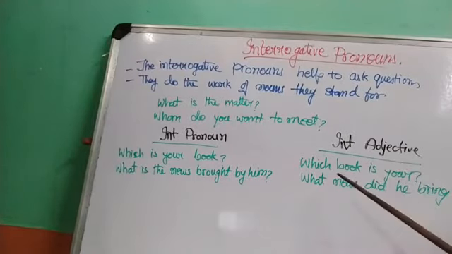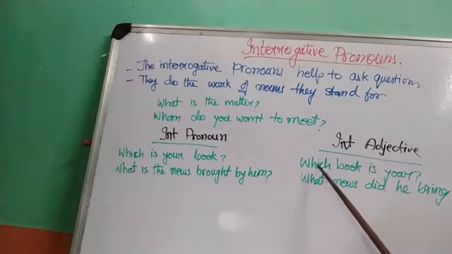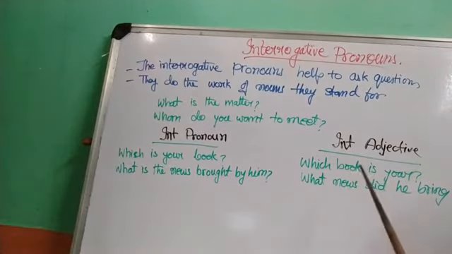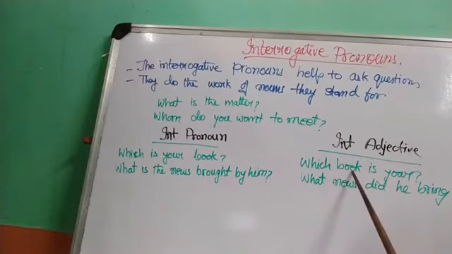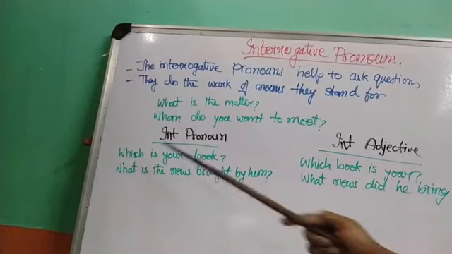Why? Because this word which is qualifying the noun book, and here book is actually the subject of this verb is. So here it is an interrogative adjective. It is qualifying the noun book. And in the other sentence, which is standing for the word book.